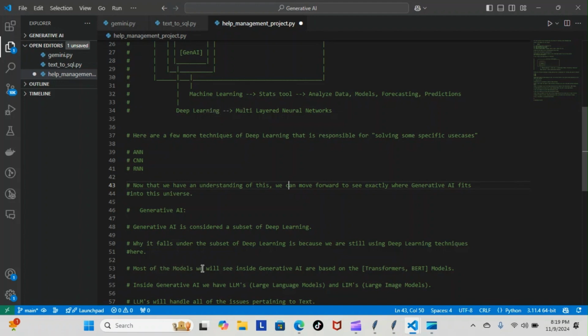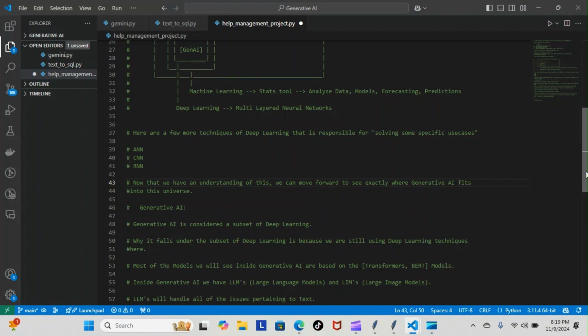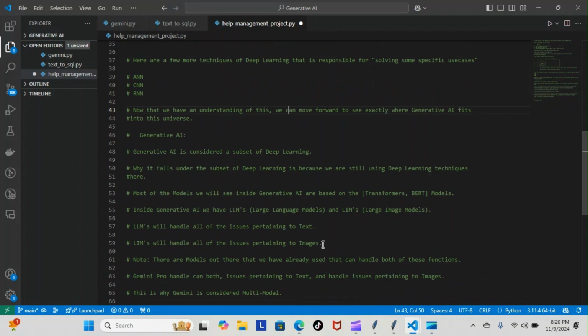Now, most of the models we will see inside generative AI are based on transformers and BERT models. Inside generative AI, we have LLMs, large language models, and LIMs, which are large image models. LLMs will handle all of the issues pertaining to text, and LIMs will handle all of the issues pertaining to images. Note, there are models out there that we have already used that can handle both of these functions. Gemini Pro can handle issues pertaining to text and issues pertaining to images. That is why Gemini is considered multimodal.